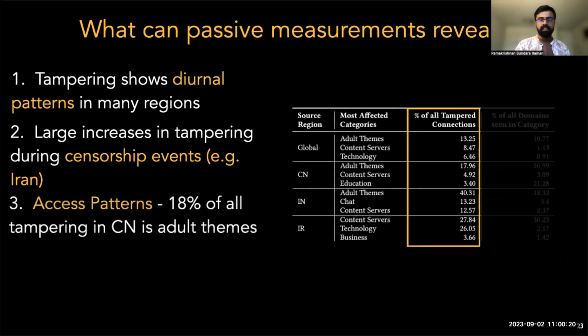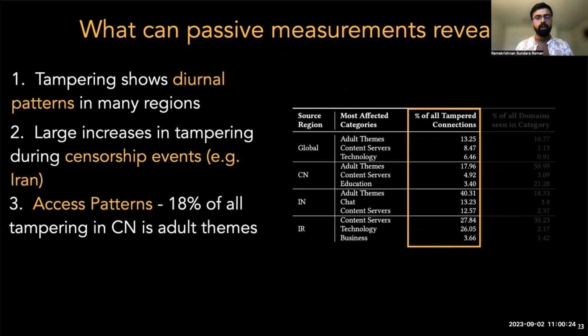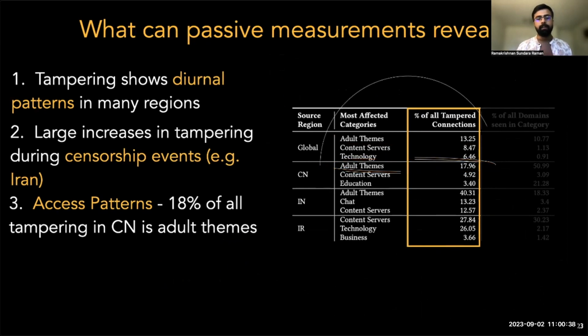When we were able to see the client's requests, we took these requests and we categorized the domains to identify user access patterns. That is, what categories of domains are highly blocked in the country. For instance, we see that traffic to adult websites makes up 13% of tampered traffic globally and 18% of the tampered traffic in China.